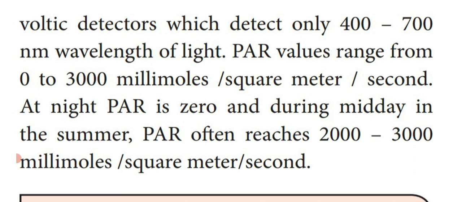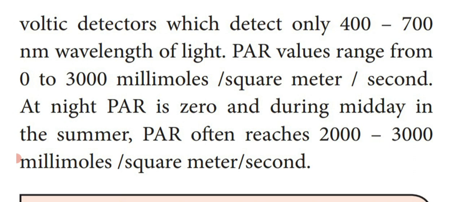So dear students, one more question. PAR is reported as dash. What is that? Millimoles per square meter per second. Most probably, the wavelength of the light is 400 to 700. The PAR value of the light ranges from 0 to 3000 millimoles per square meter per second.